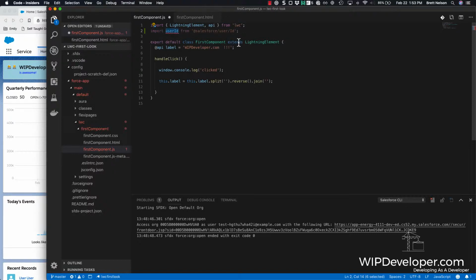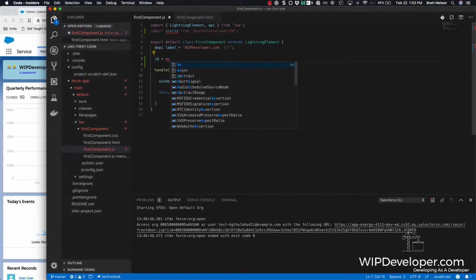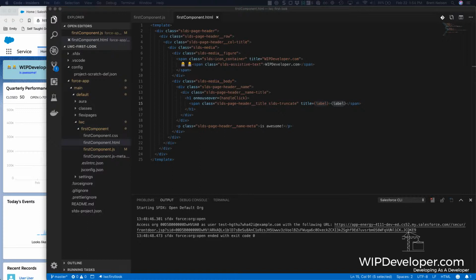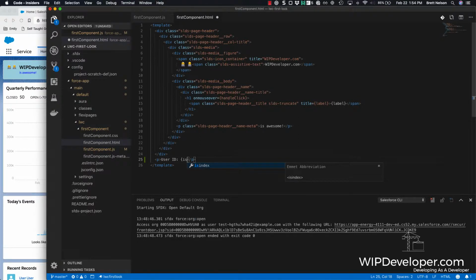Now we have access to that, but we need to expose it in our app. So what I'm going to do is have ID here, and I'm going to just assign the user ID to it. If I add a reference to the ID in the markup, I should be able to get the ID for the current user. At the very bottom here, I am going to just add a paragraph tag that tells me that it's the user ID. Now, this is going to be the ID of the user who's logged in.